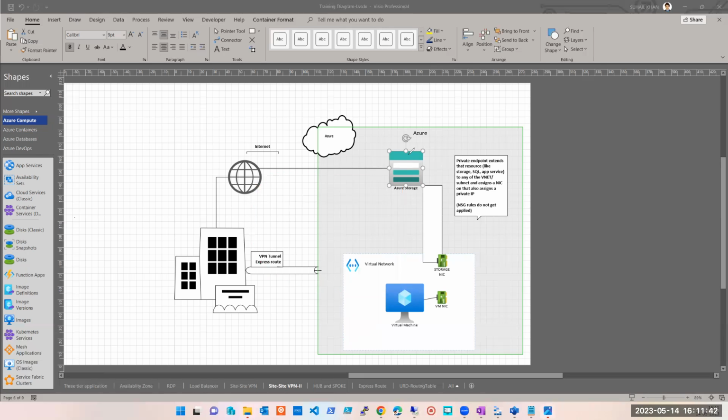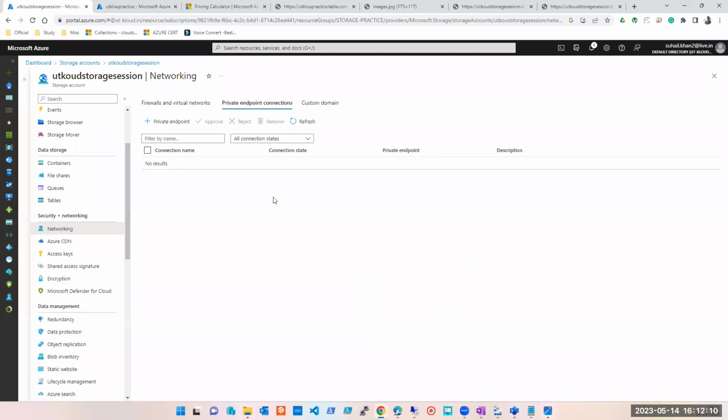So that time I will use private endpoint, and that private endpoint, what will it do? It will assign a private IP to this storage account from the subnet which I select. I'll go to the portal and show it to you. तो इस subnet में से कोई IP चुन के इसको दे देगा, and then I will have a direct connectivity because it is a part of the subnet. Okay, so from the subnet, one IP would be assigned to the storage account. Yes, it will delegate one IP to the storage account.